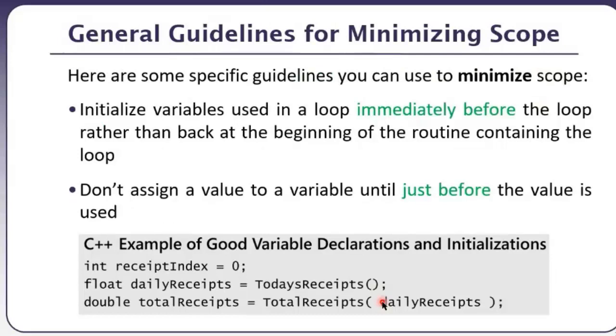Well, what are a few general guidelines for minimizing the scope? As we have talked about, lifetime should be short, the span of the code should be short. So here are some specific guidelines. First is initialize the variables used in a loop immediately before the loop.